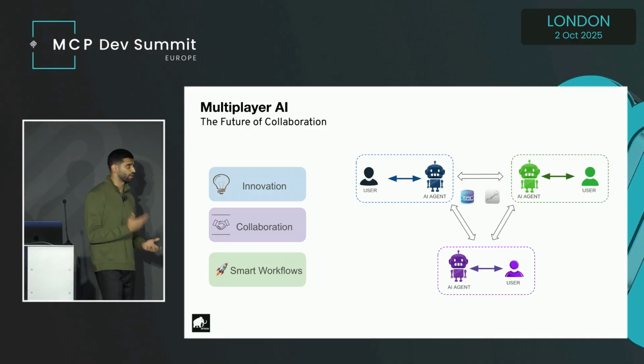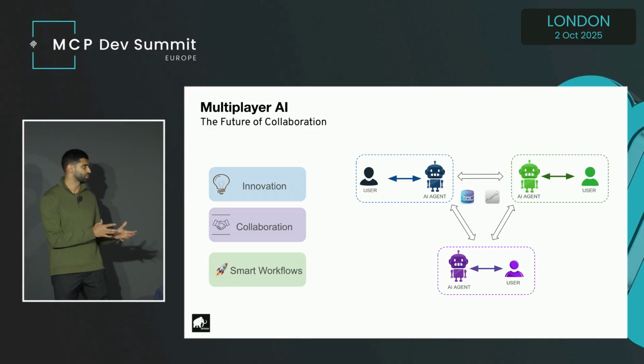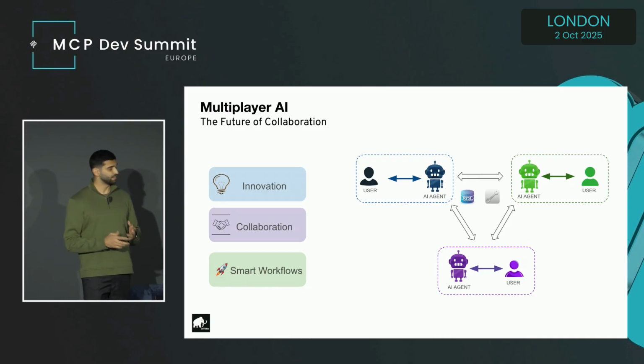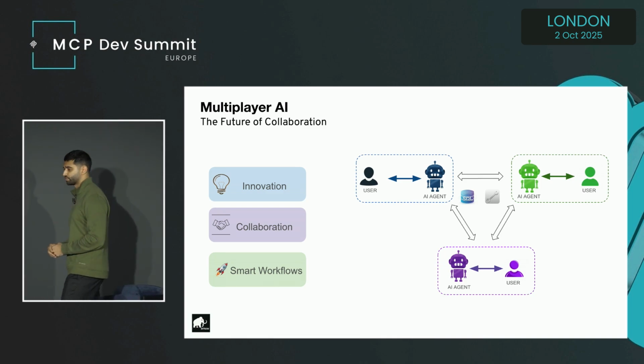Collaboration becomes a lot faster with multiplayer AI because all the agents work in the shared space. Teams don't have to work in a linear manner. They all can work in parallel, making workflows much smarter.